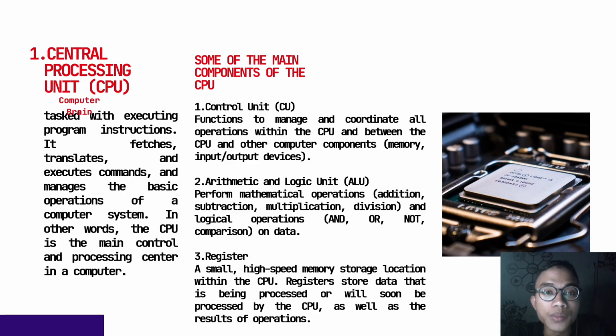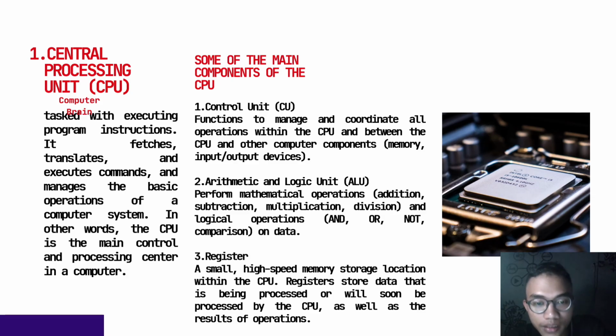Some of the main components of the CPU. Number 1, the control unit or CU, functions to manage and coordinate all operations within the CPU and between the CPU and other components like memory and input or output devices. Number 2, the arithmetic and logic unit, performs mathematical operations, addition, subtraction, multiplication, division, and logical operations on data.